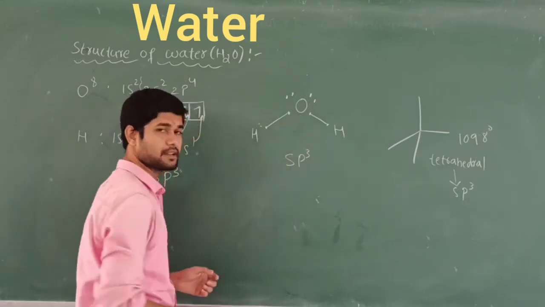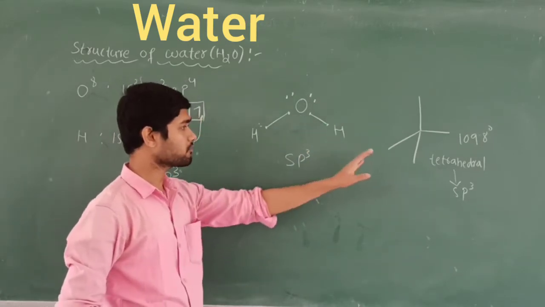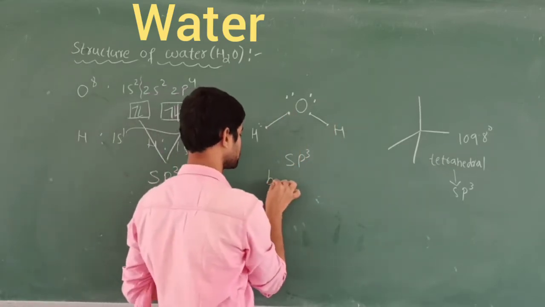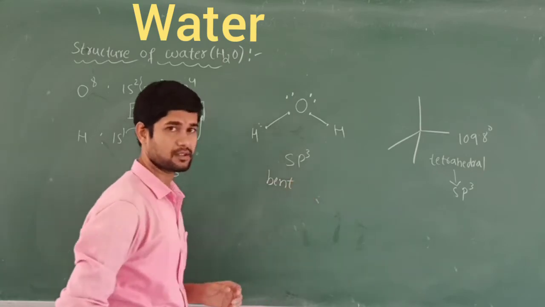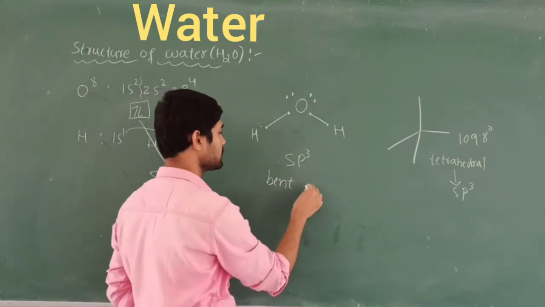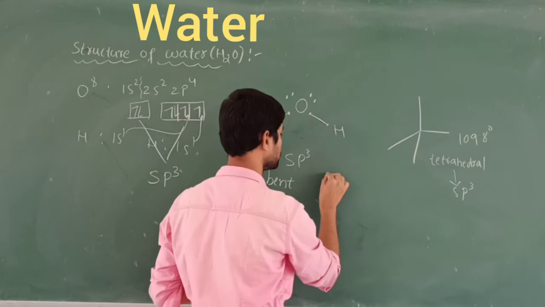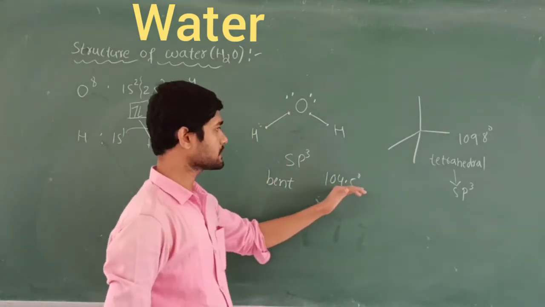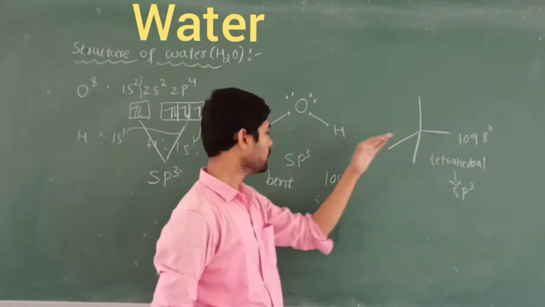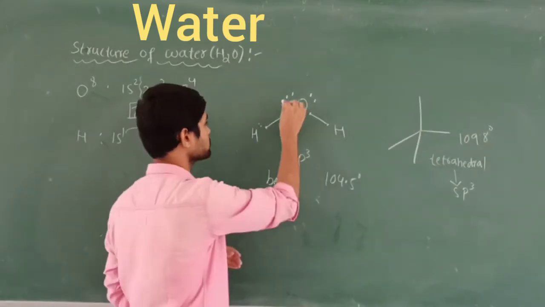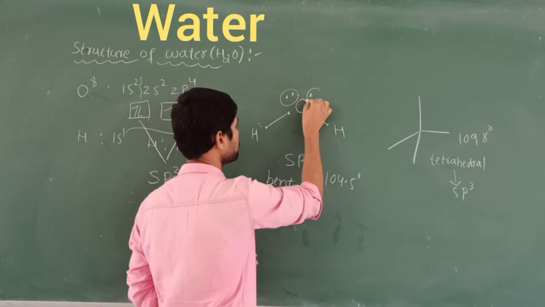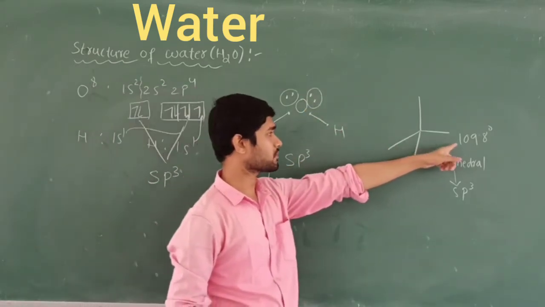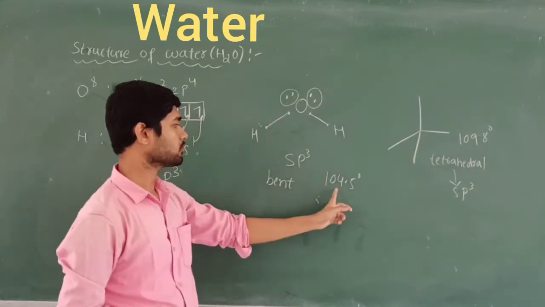Oxygen is also having sp3 hybridization, but instead of forming a tetrahedral, it is going to be formed as a bent structure or V-shaped structure, right? So the bond angle slightly decreases from 109.8 degrees to 104.5 degrees. Why does this bond angle decrease? Because of the presence of the lone pairs of electrons of the oxygen atom. That's why the bond angle decreases from 109.8 degrees to 104.5 degrees.